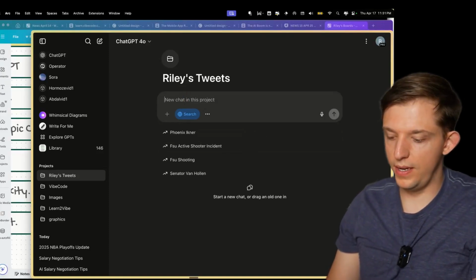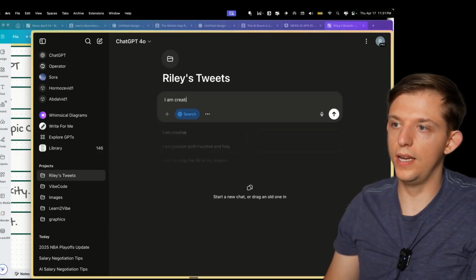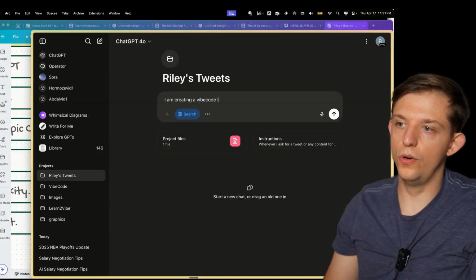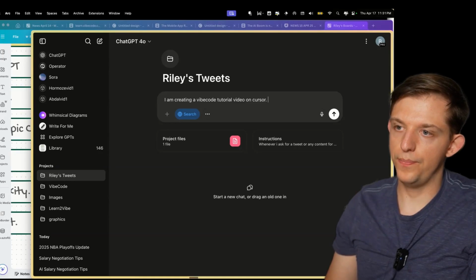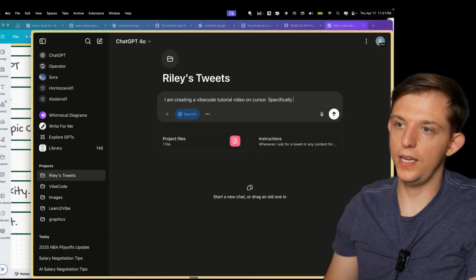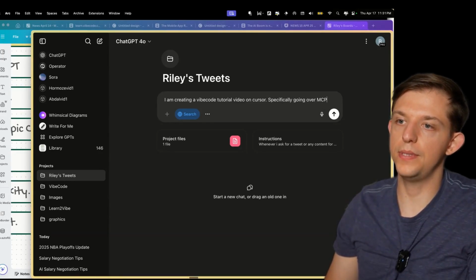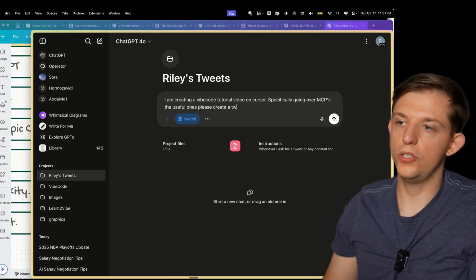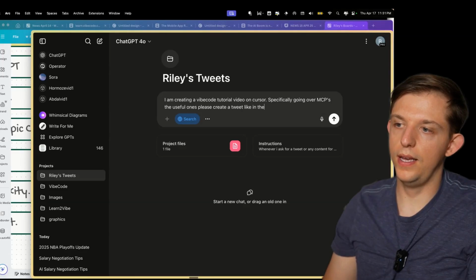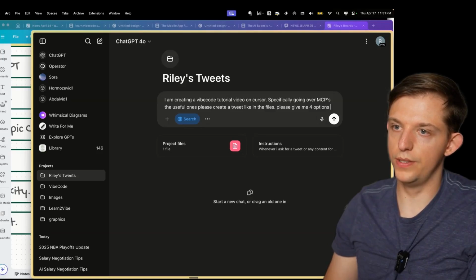And now we can type in: as I am creating a vibe code tutorial video on Cursor, specifically going over MCPs, the useful ones, please create a tweet like in the files. Please give me 4 options.